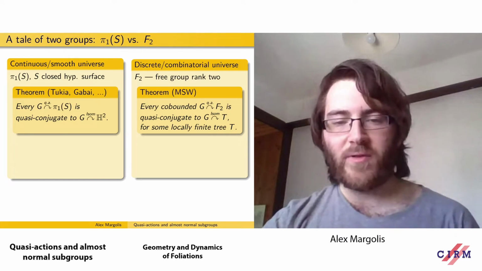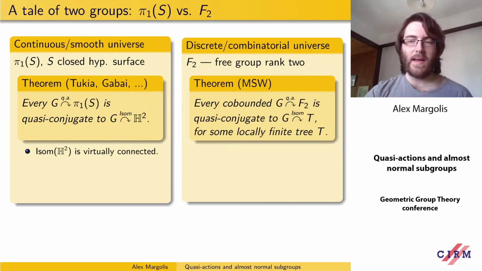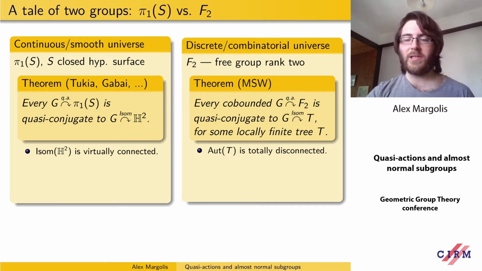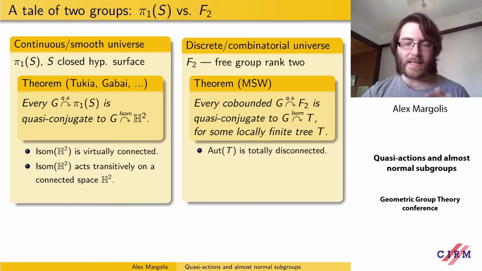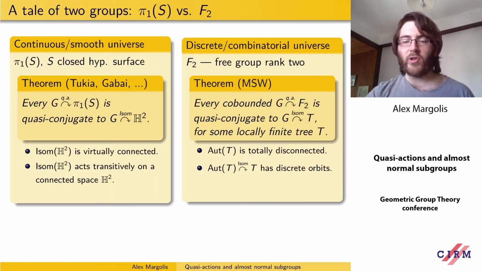And some more qualitative differences between these two situations. So after we pass to the index 2 subgroup of orientation preserving isometries, the isometry group of H2 is a virtually connected Lie group. In contrast, the automorphism group of the tree with the usual compact open topology is totally disconnected. Similar situation, the isometry group of H2 acts transitively on H2, the connected space, whereas the automorphism group of the tree has discrete orbits.